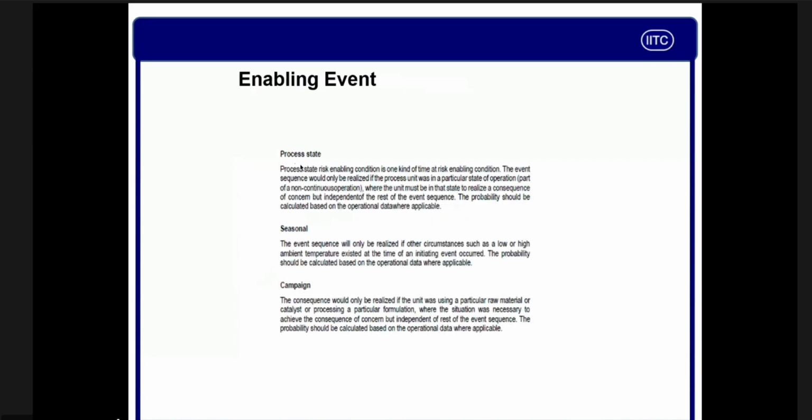These are the enabling events. As you mentioned, this is the process, that means it is a continuous process or it is not a continuous process. Seasonal, that means if weather is very harsh, minus 55, minus 65. Conversion, that means reaction. If there is a catalyst, then it will come into the picture. But in our case, we are in the oil and gas industry. None of the enabling events is applicable. In this case, we will always take one.